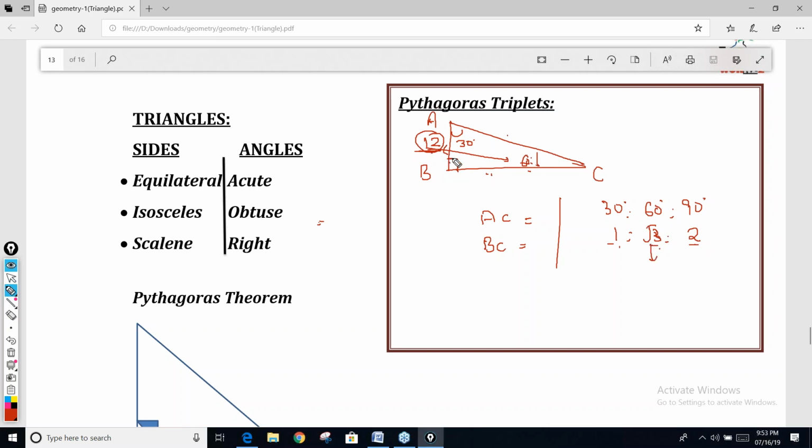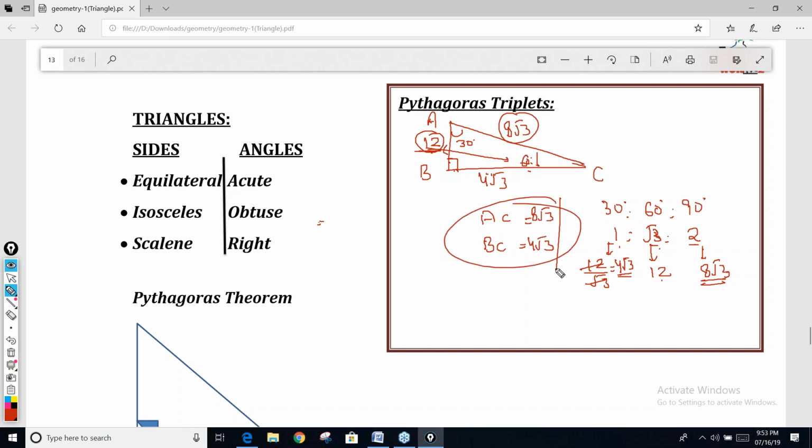So root 3 denotes 12. If root 3 denotes 12, 1 will denote 12 by root 3. What is 12 by root 3? 4 root 3. If this is 4 root 3, then 2 will be 8 root 3. That is the question, yaar. 30 के सामने वाली 4 root 3, 90 के सामने वाली 8 root 3. So AC will be 8 root 3 and BC will be 4 root 3.